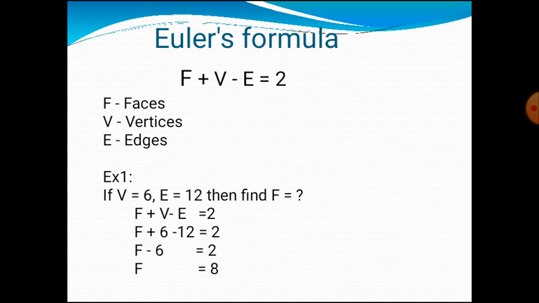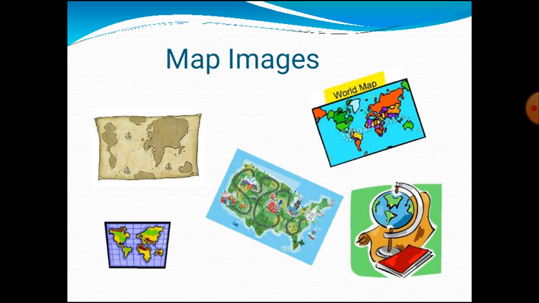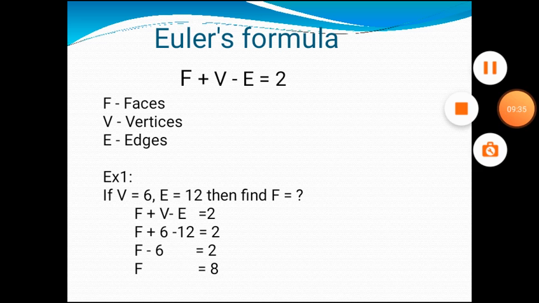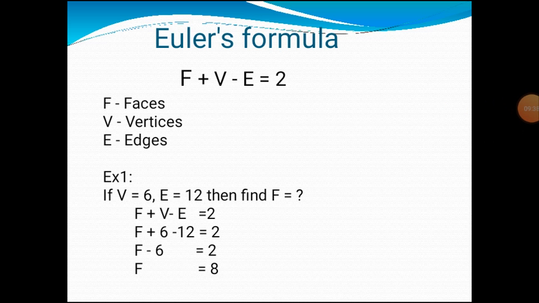Next, Euler's formula. Using faces, vertices and edges, we can use Euler's formula. Okay. So Euler's formula is based on faces, vertices and edges. First you see what do you mean by Euler's formula? F plus V minus E is equal to 2. This is Euler's formula. In this you see F stands for faces, V stands for vertices, E stands for edges. Okay. So here some examples are given.